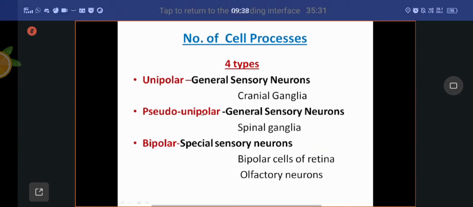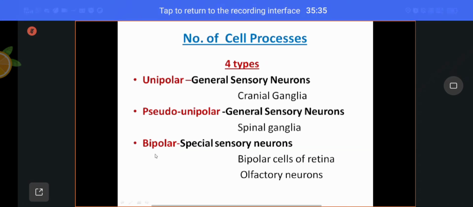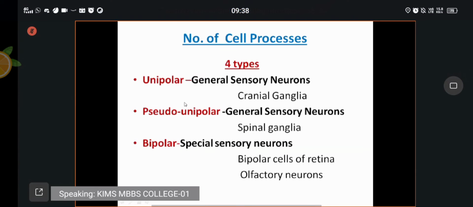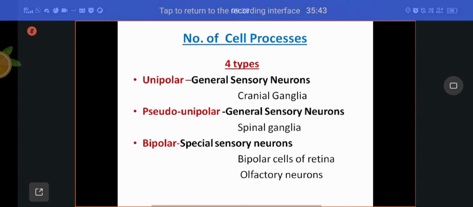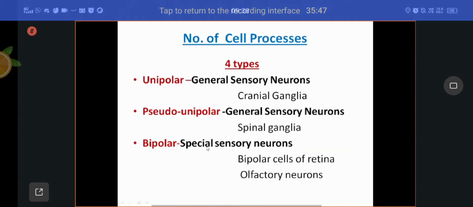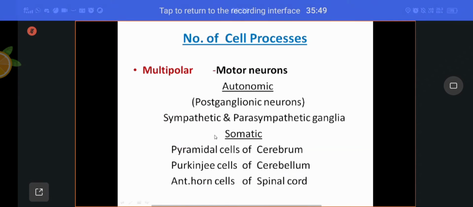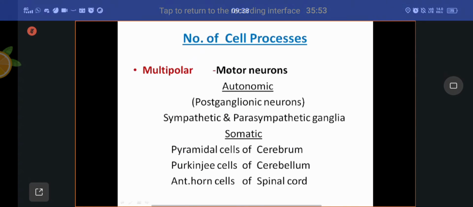But unipolar, pseudo-unipolar, bipolar, all are sensory neurons. This is very, very important. Unipolar, pseudo-unipolar: general sensory neurons, touch, pain, pressure, temperature. Bipolar neurons: special sensory neurons. Coming to the multipolar, only motor neurons for the time being.